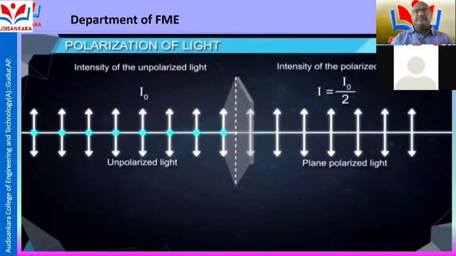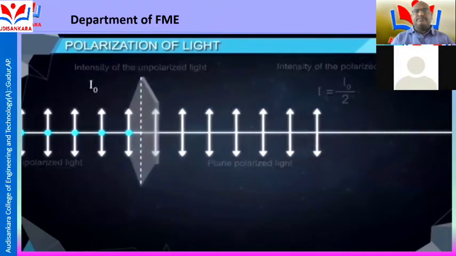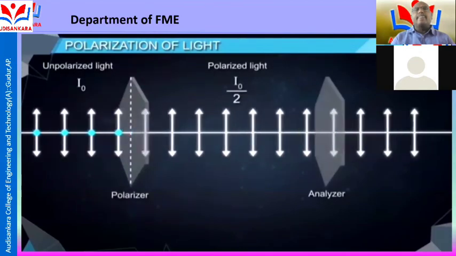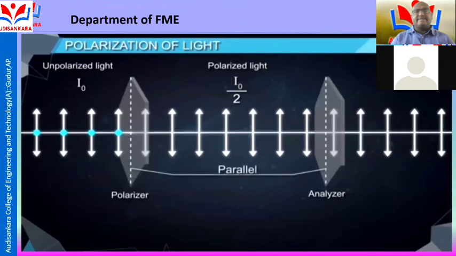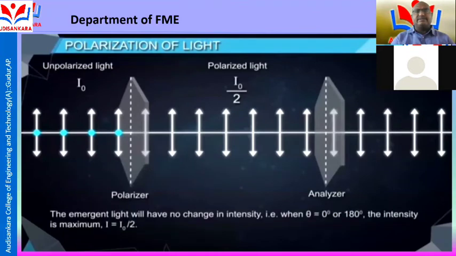Now pass this plane polarized light through another polarizer, which we call an analyzer. If the pass axis of the polarizer is parallel to the pass axis of the analyzer, the emergent beam of light will have no change in intensity. That is, when theta is equal to 0 degrees or 180 degrees, the intensity is maximum, that is I is equal to I naught by 2.